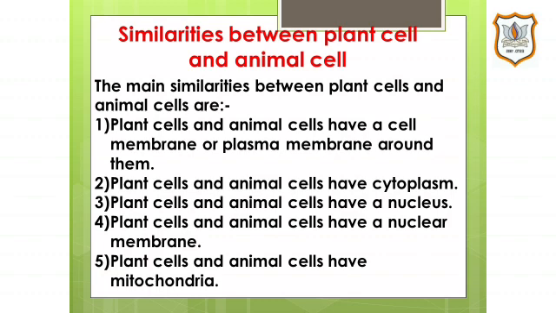Plant cells and animal cells have cytoplasm. It means both have cytoplasm. Plant cells and animal cells have a nucleus. Plant cells and animal cells have a nuclear membrane. And the fifth one is plant cells and animal cells have mitochondria.